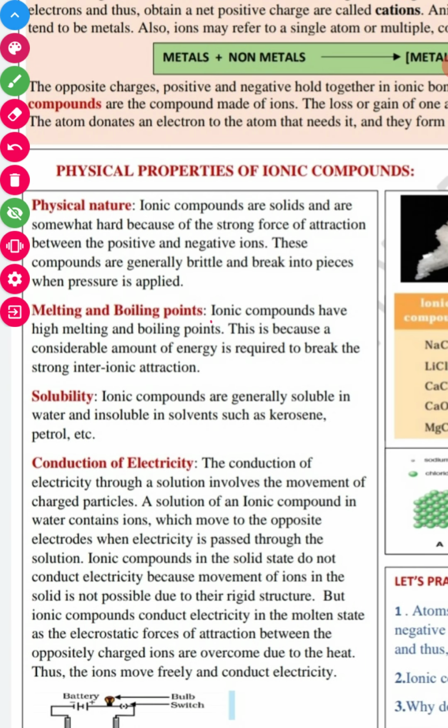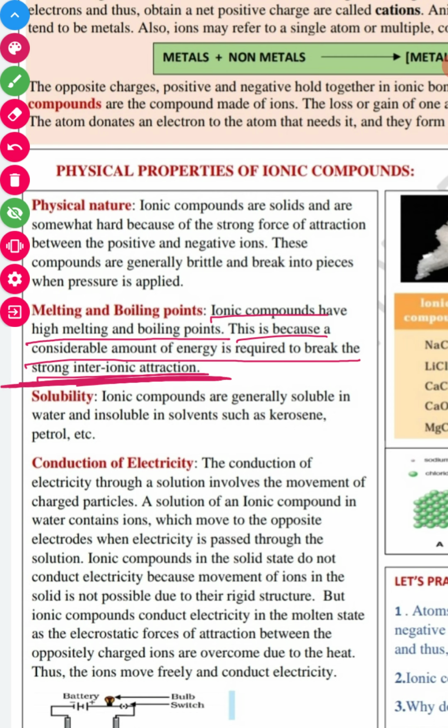See, ionic compounds have high melting and boiling points. This is because a considerable amount of energy is required to break their strong interionic attraction. Why are the melting and boiling points of ionic compounds high? This is because the force of attraction between the ions, between the particles which form this compound, is very high.